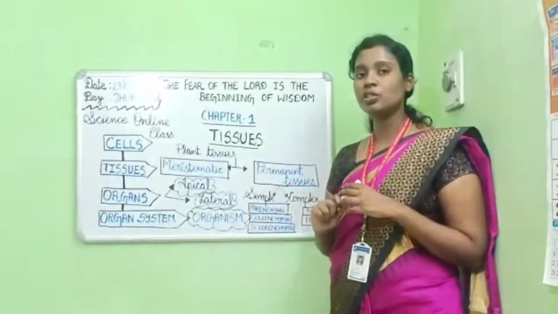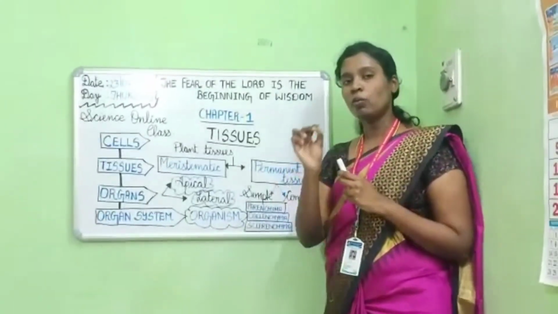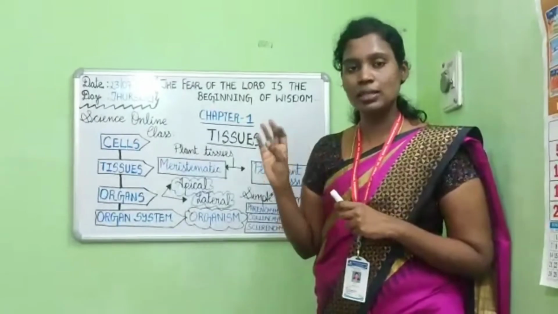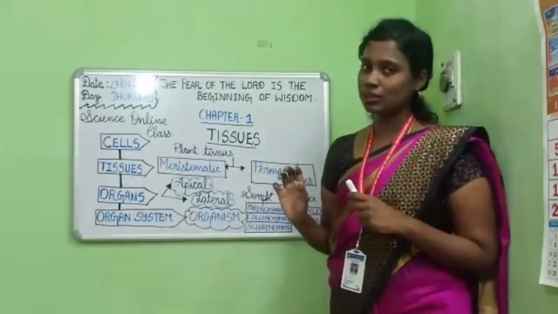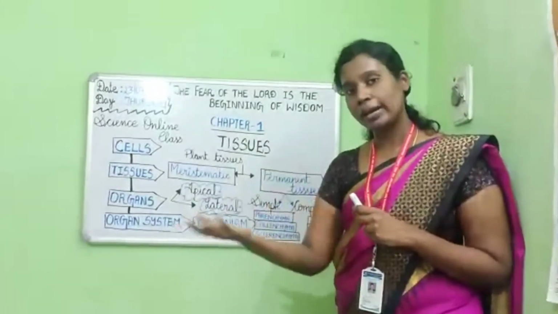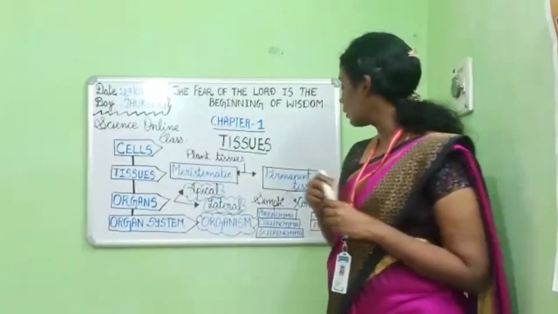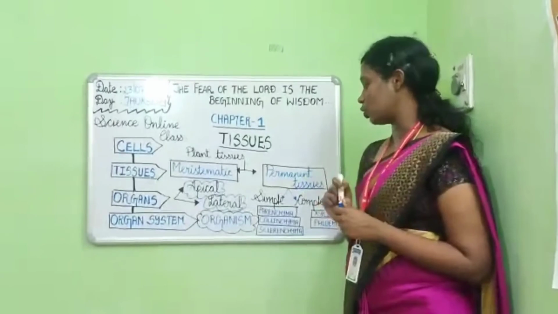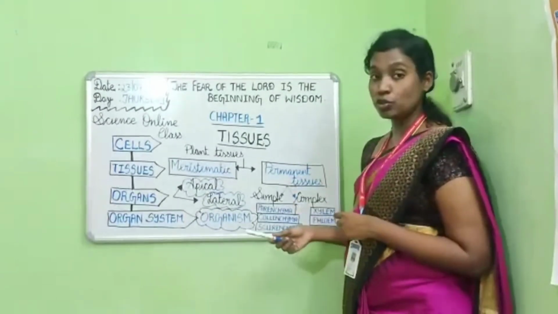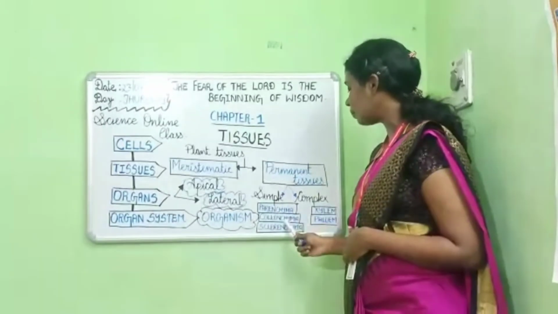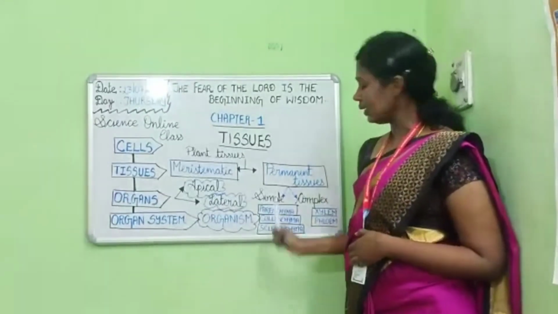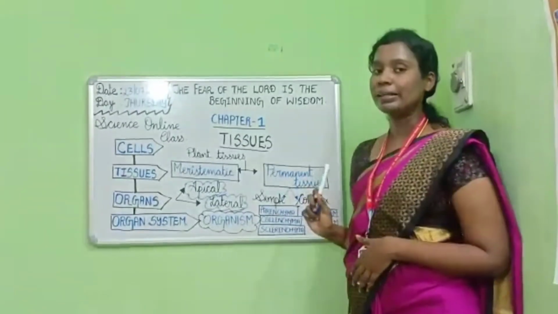Simple permanent tissue is made up of only one type of cell, so it is called simple permanent tissue. The complex permanent tissue is made up of two or more kinds of cells, so it is called complex permanent tissue. Simple permanent tissue is further subdivided into categories like parenchyma, collenchyma and sclerenchyma. And complex is divided into